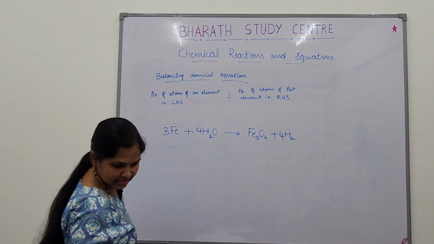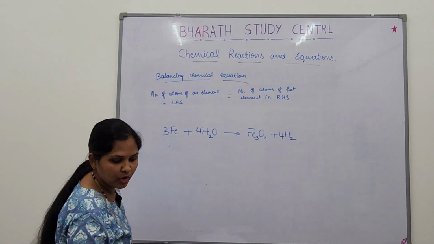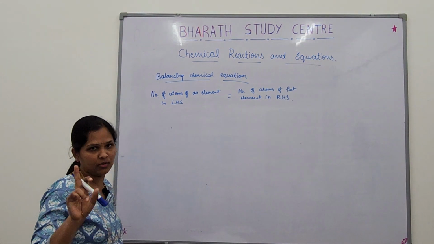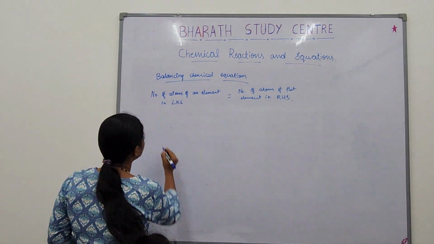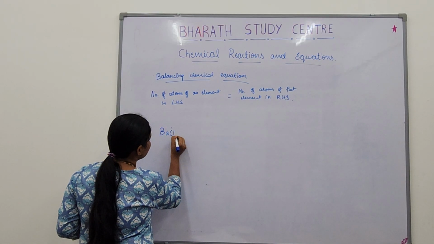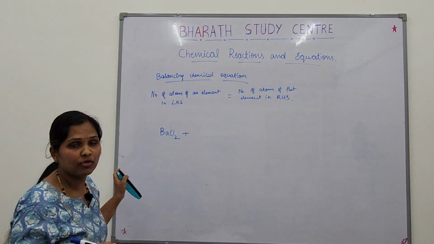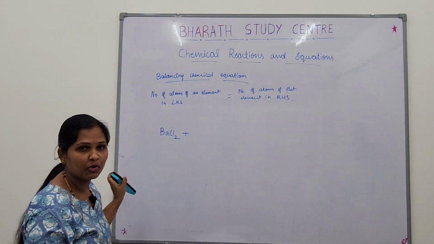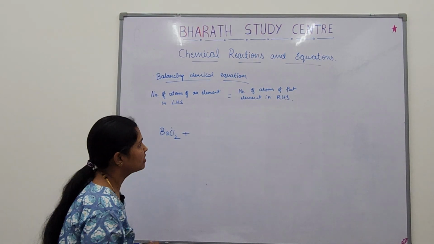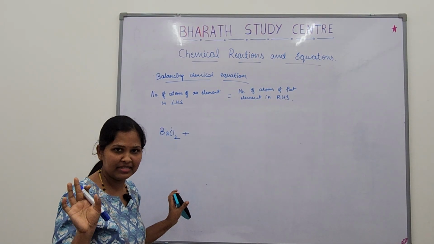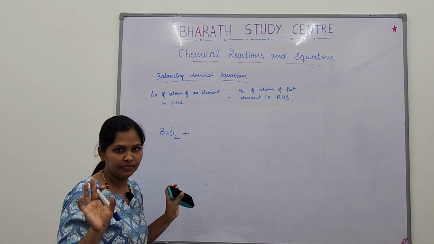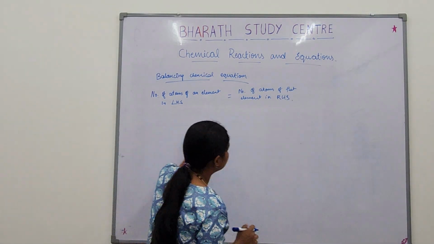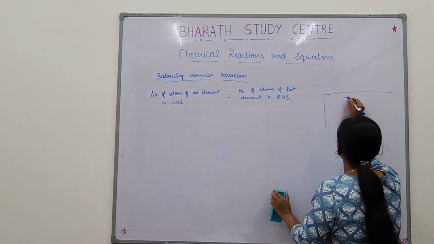The first one they say is the reaction between barium chloride and aluminium sulfate. They have given the reaction and you have to balance it. Okay. Barium chloride, BaCl2. You know this, no? You know how to write formulas? Should I explain that? How to write formulas? Yes, I'll go with it. However, you have already learnt what are valencies. Valencies you have learnt in 9th grade. So, I'll just give a small explanation on how to write formulas.